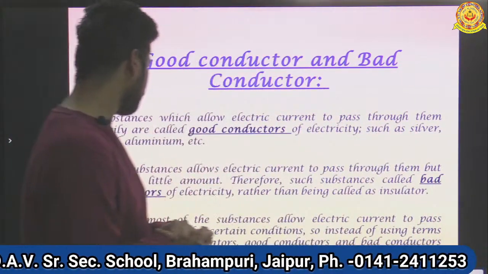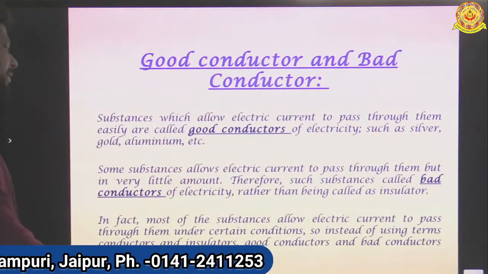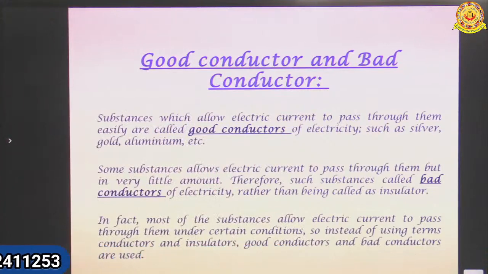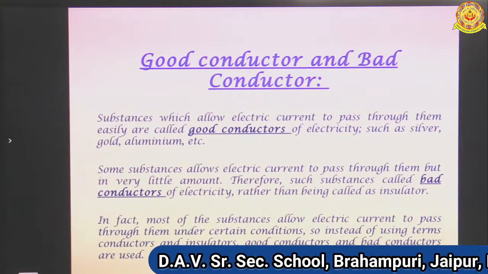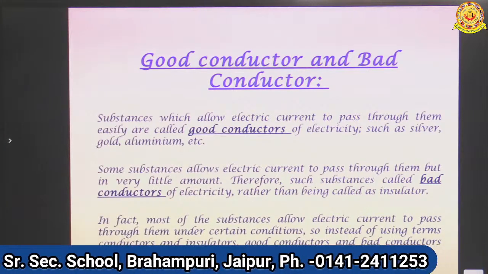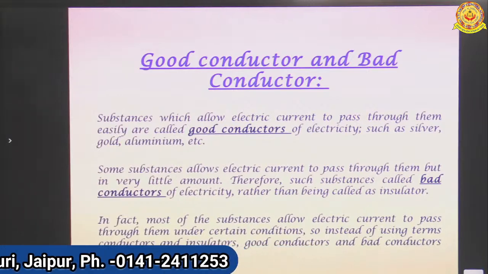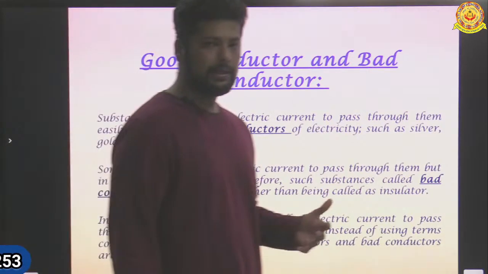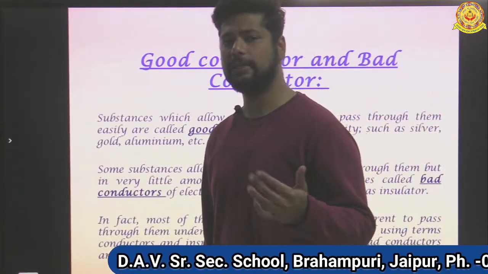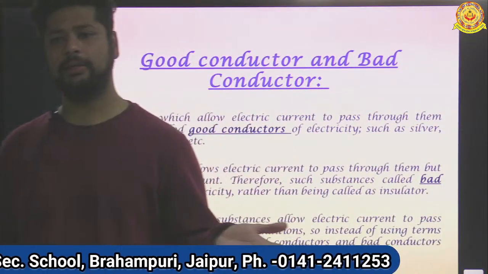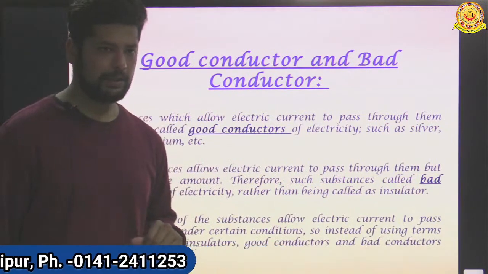In fact, most of the substances allow electric current to pass through them under certain conditions. So instead of using the terms conductors and insulators, good conductors and bad conductors are used. So whenever you are considering some situations, don't use conductor or insulator. Instead, you can use good conductor of electricity or bad conductor of electricity.